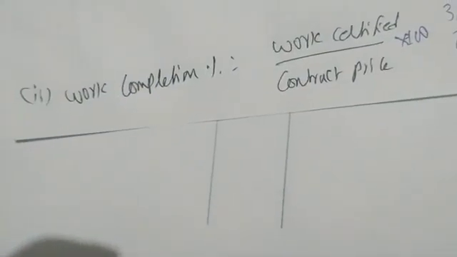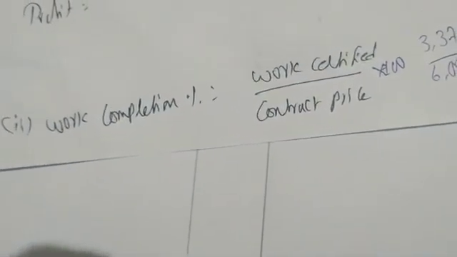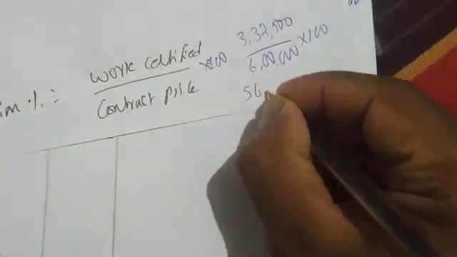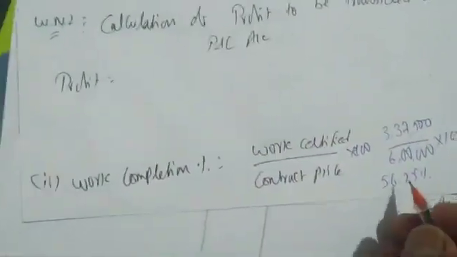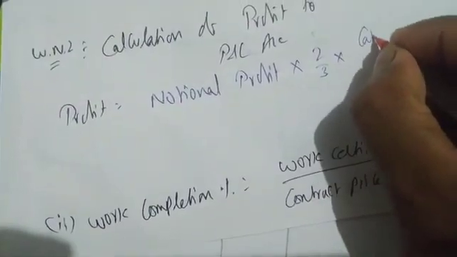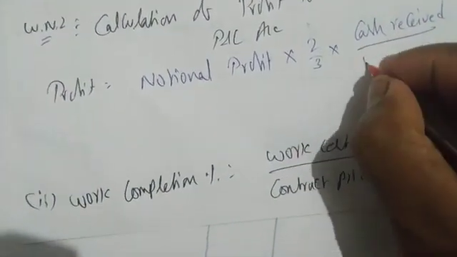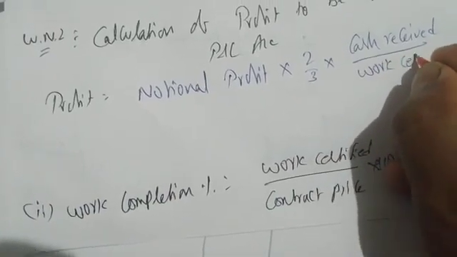So 3 lakh 37,500 divided by 6 lakhs into 100, we are getting 56.25%. 56 means more than 50%, so we can take notional profit into 2 by 3 into cash received by work certified.